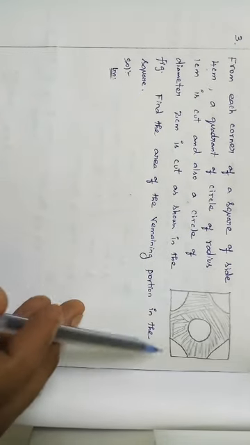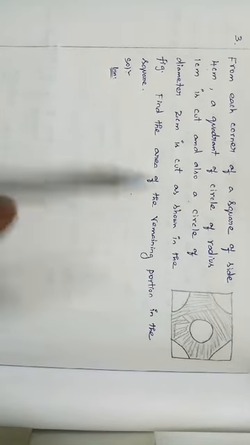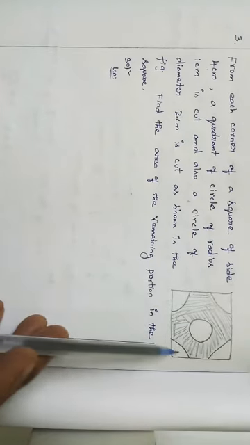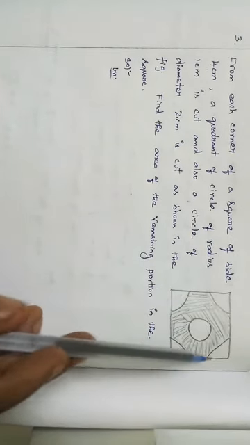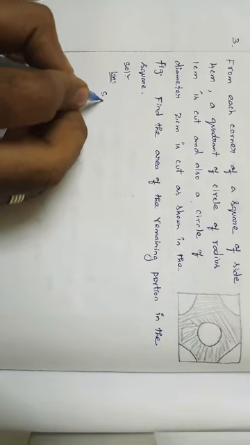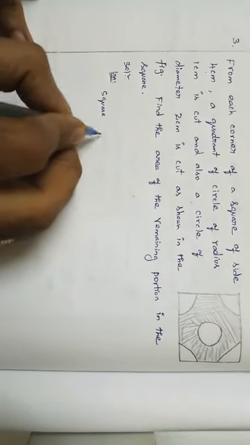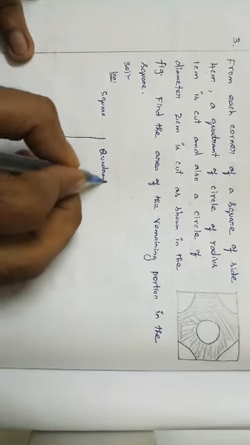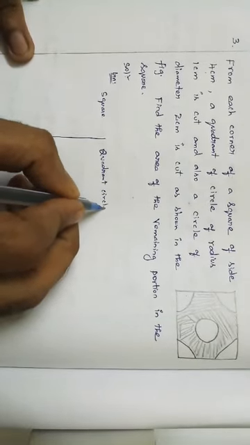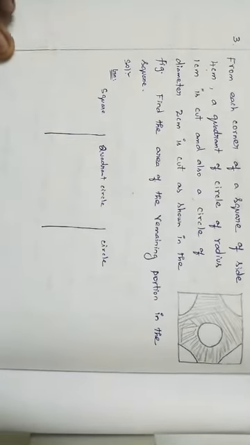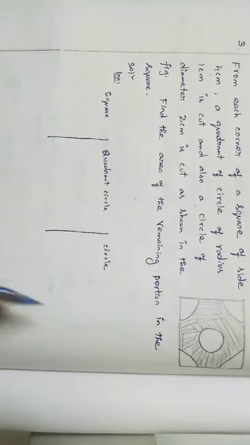What they are saying? First of all, combination of what are the shapes? Square, right? 4 quadrant circle and circle. So they are discussing about 3 shapes. First one is nothing but square, right? Next one is nothing but quadrant circle, and the next one is nothing but full circle. Square, quadrant circle, circle. They are talking about 3 shapes.